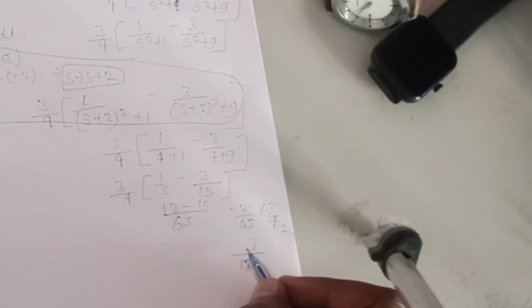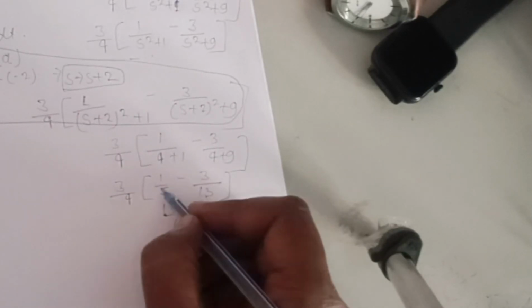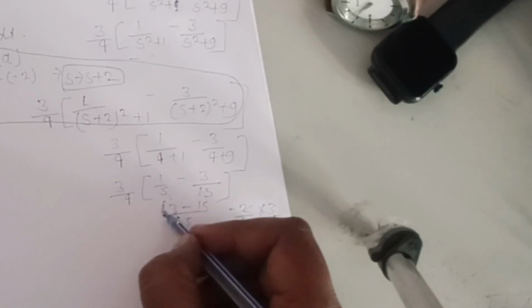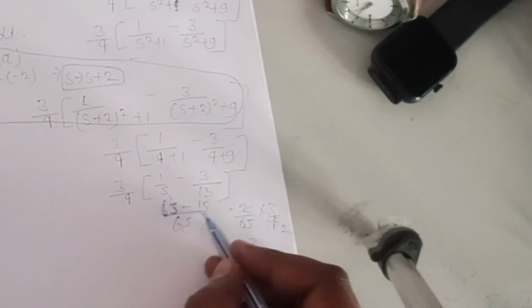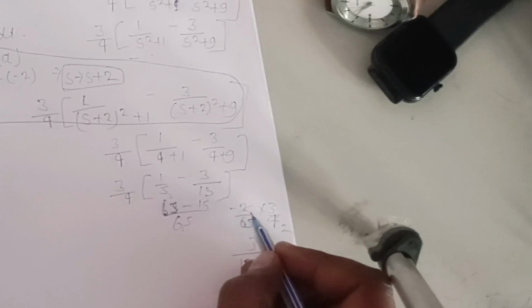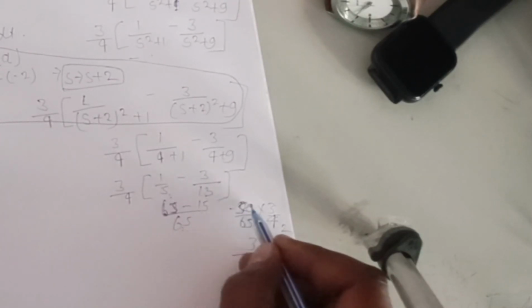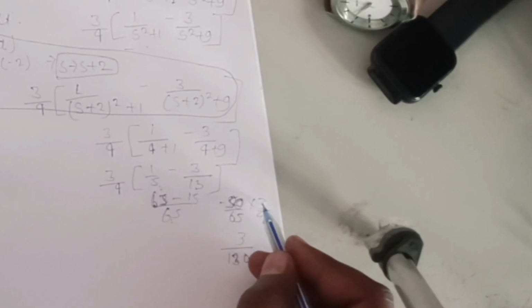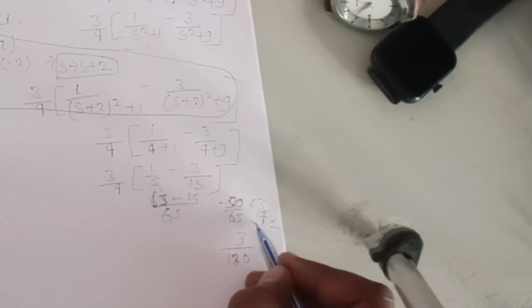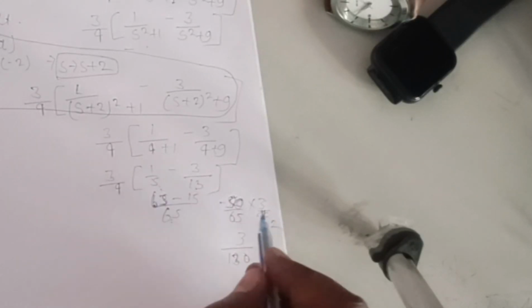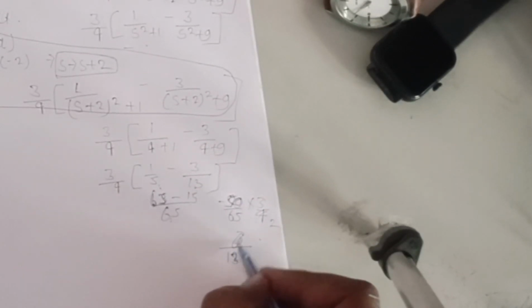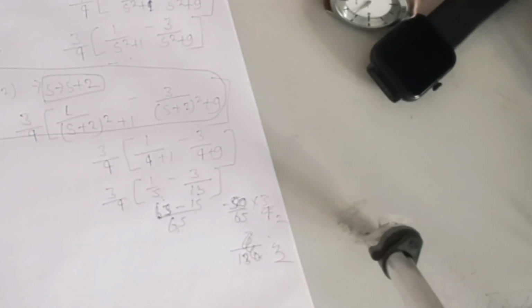Oh, sorry. Here it will be not 5 but 13, so 13 times 5 is 65. Here it will be 65, and 65 minus 15 is 50. So 50 upon 65 into 3 upon 4. You can solve it further. Okay, I'm not going into the calculation.